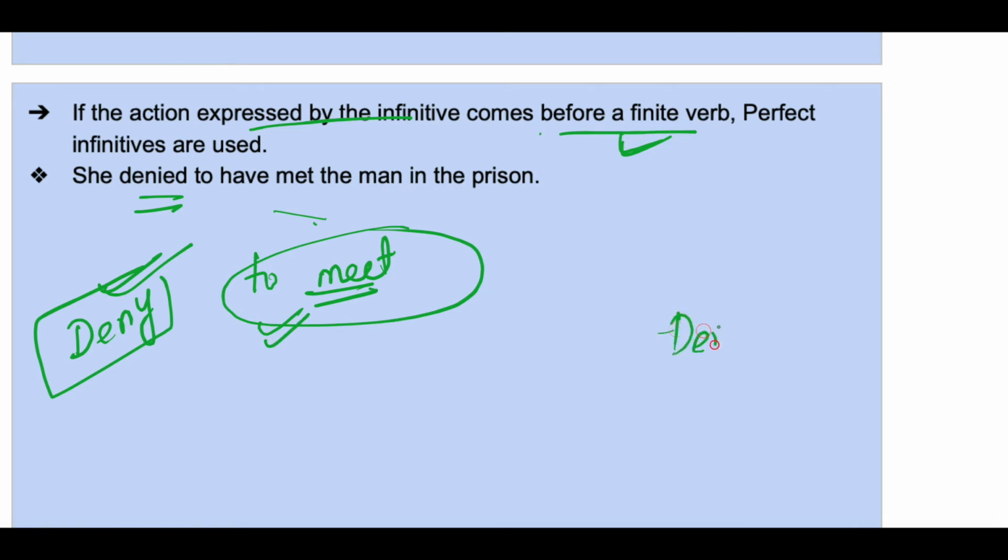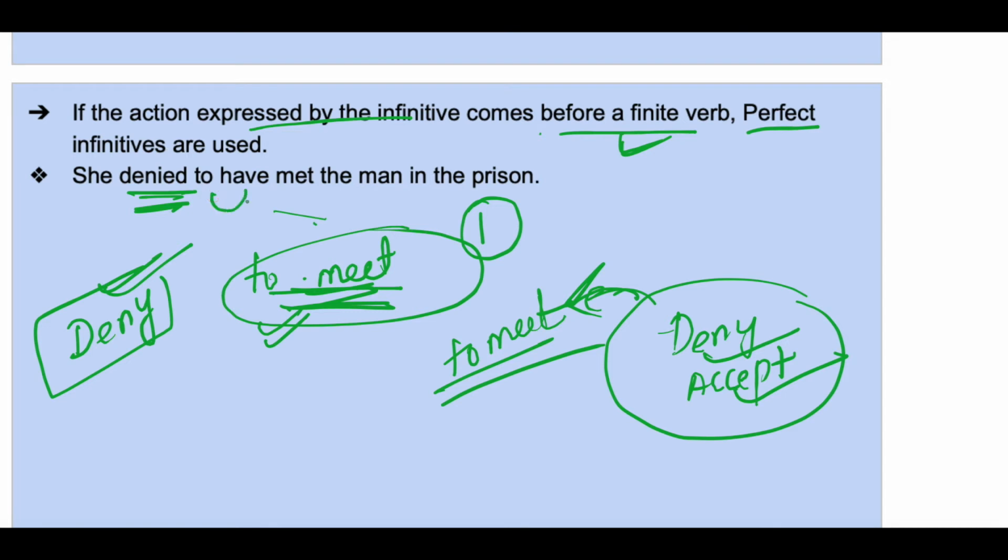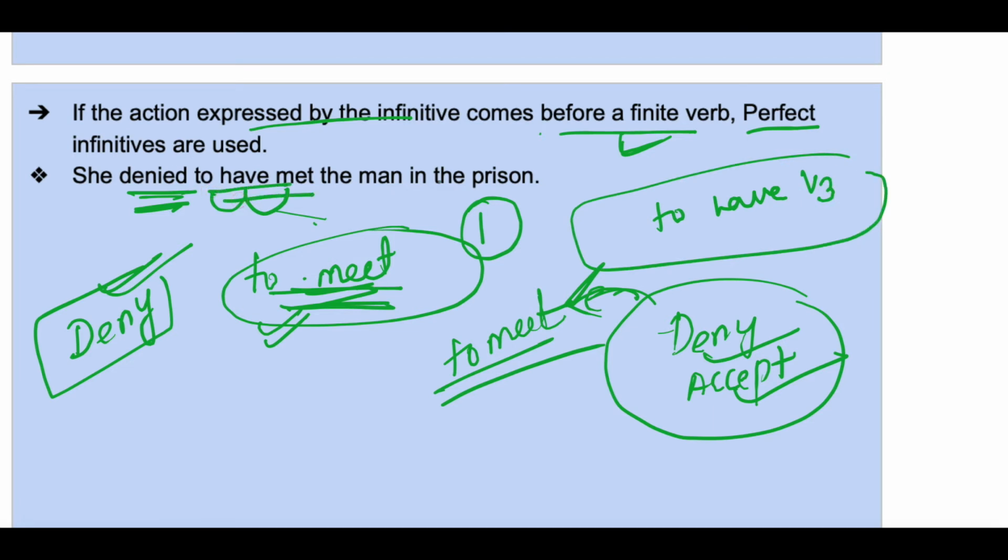Now, when will you deny something? Something should happen before the denial, right? Or before the acceptance. Before acceptance or denial, that thing should happen. So, meeting happened before the denial or before the acceptance, anything. Here we are talking about denial, so it happened before the denial. So here the infinitive verb happened before the finite verb. Okay, when this scenario happens, then the infinitive verb becomes a perfect infinitive, that is 2 plus have plus V3. So she denied to have met the man in the prison.